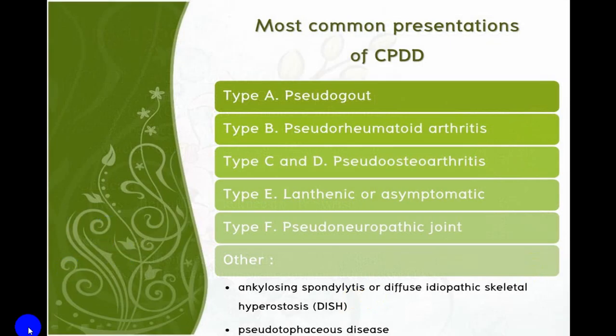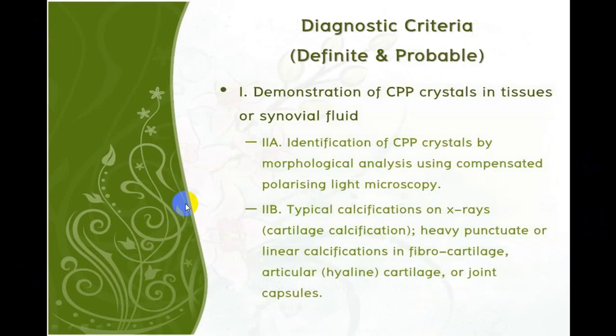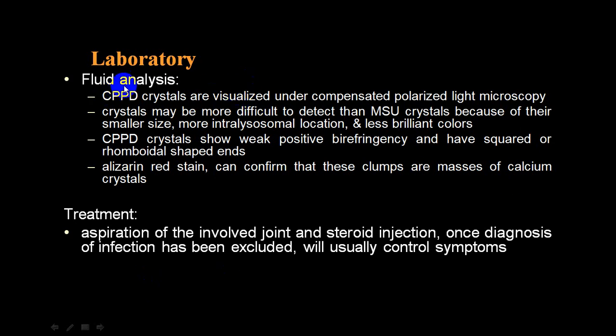Depending upon the presentation, there are type A, type B, type C labels: pseudo gout, pseudo rheumatoid arthritis type of presentation, pseudo osteoarthritis type of presentation, asymptomatic group, pseudo neuropathic joints, etc. These are all the different types of presentation you can come across in case of CPPD. Diagnostic criteria I am skipping over, made by fluid analysis and radiology.